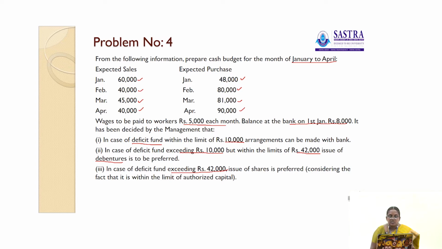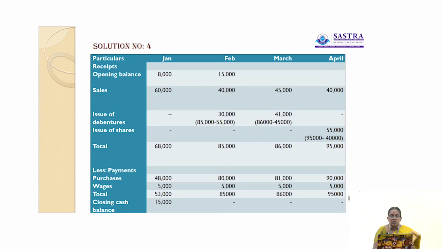So this is the problem, and here I worked out the solution. There are 4 months given here: January, February, March, April. The opening balance in the month of January is 8,000, February 15,000. Sales in January is 60,000, February 40,000, March 45,000, April 40,000.